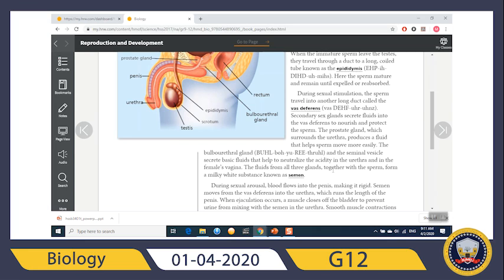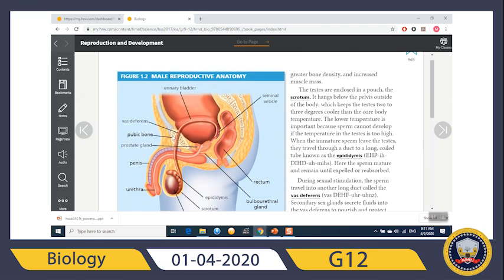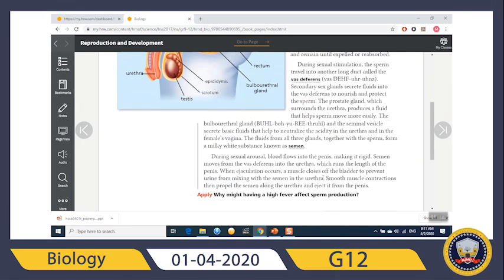Now, together, the fluid from all these glands, which glands? These glands are the prostatic gland, vas deferens, and the seminal vesicle, and also the bulbourethral gland, and they will form something called semen.